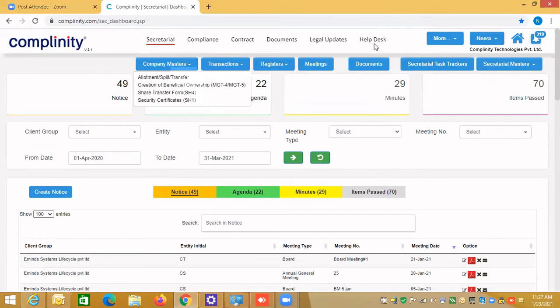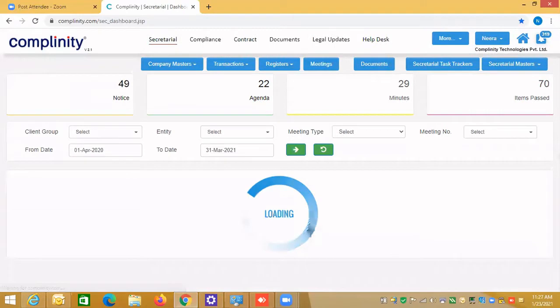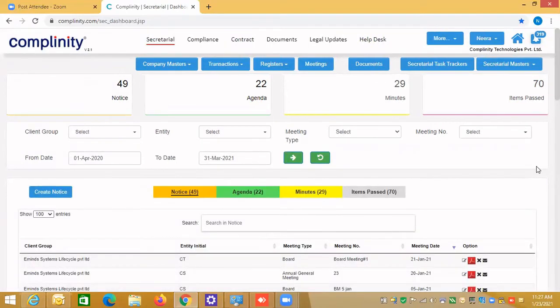Just remember, if you need any clarification, please raise a ticket in the help desk. Our support team will address that question. If it is related to domain knowledge, or something technical in your own area, then our legal team will also respond to that. So that's the best way. I believe Neera ma'am has answered all the questions that have come since the launch of this software for the PCS. Rest assured, all your secretarial-related questions and software-related questions will be answered.